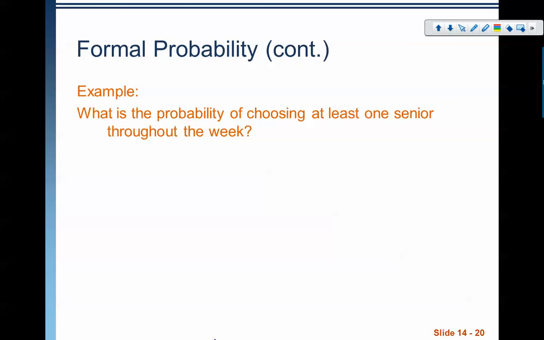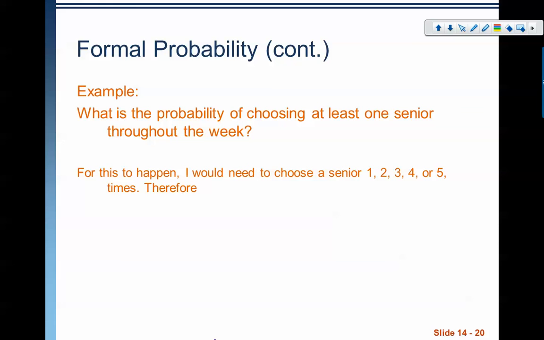I think this is my last one here. So what is the probability of choosing at least one senior throughout the week? Okay, so that's a little bit different now. At least one senior. That means that I have to choose a senior on Monday or Tuesday or Wednesday or Thursday or Friday, right? I have to choose at least one senior. So it could be that I get one senior all week, or two seniors all week, or 3 or 4. But the only thing that doesn't work is 0 seniors all week.